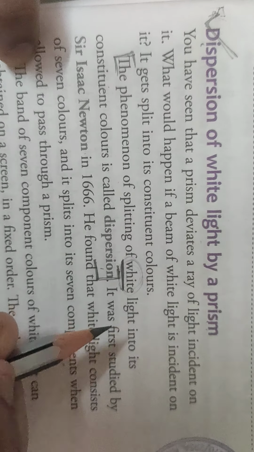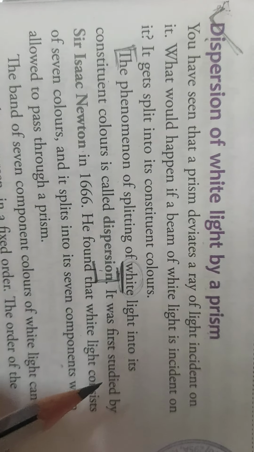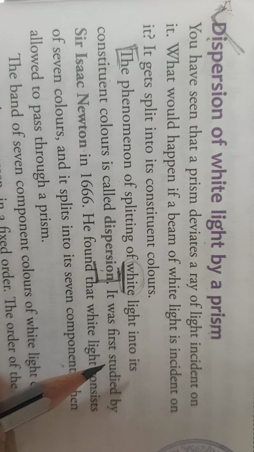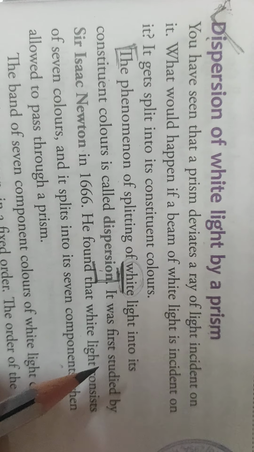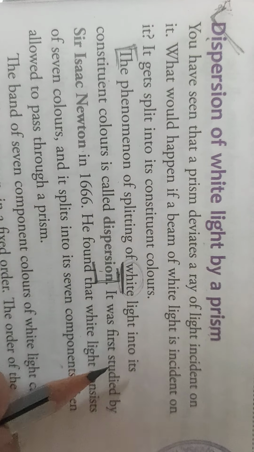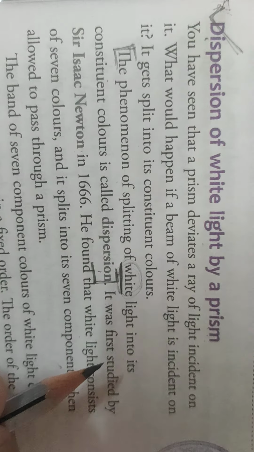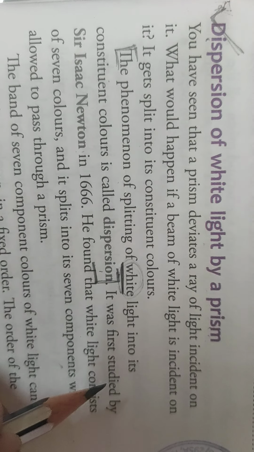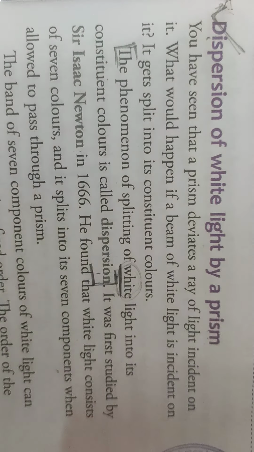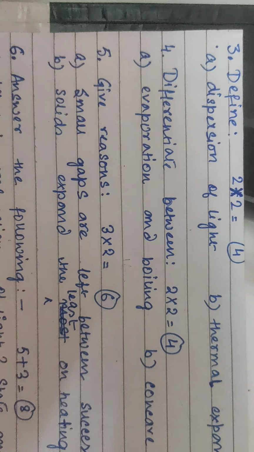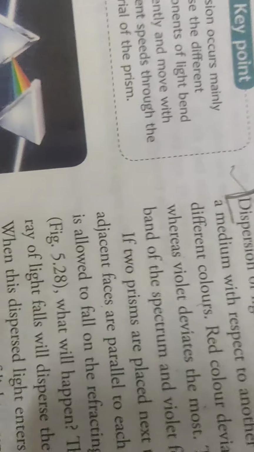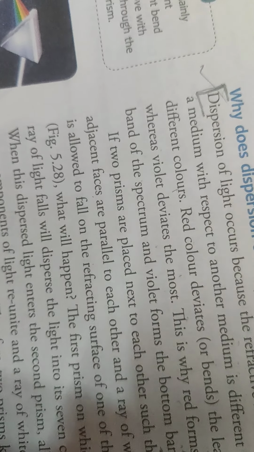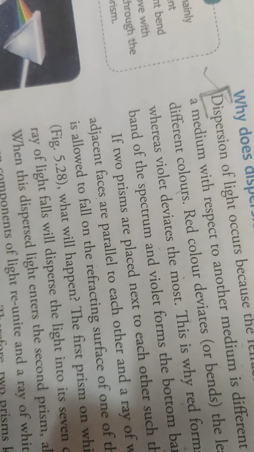The phenomena, you can write the phenomena of splitting of white light when we pass it through a prism into its constituent colors is called dispersion. Perfectly correct. You can also write the phenomena of splitting of white light into its constituent colors on passing it through prism due to the different refractive indices of the colors. See, the reason is mentioned here. So if you want to include the reason in the definition, you can do it, no problem at all.